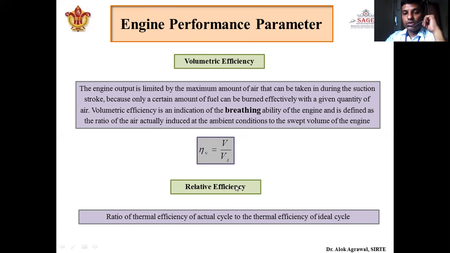Okay, so this is about the various efficiencies. First we have seen thermal efficiency. It is again divided into two parts, that is brake thermal efficiency and indicated thermal efficiency. After that we have seen mechanical efficiency. We have established the relation between brake thermal efficiency, indicated thermal efficiency and mechanical efficiency. After that, the very important volumetric efficiency we have seen, and we have seen that it defines the breathing ability of the engine. Then we have seen relative efficiency.